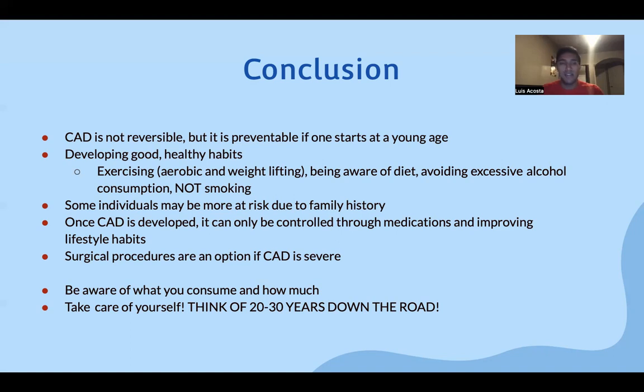And like I mentioned, coming from a family who has had a lot of cardiac issues, seeing how my grandparents have had to deal with these things, and even now my mother, who is considered pre-diabetic and has a lot of complications. It's very difficult to see, and it's something that I would like to prevent in the near future for myself.